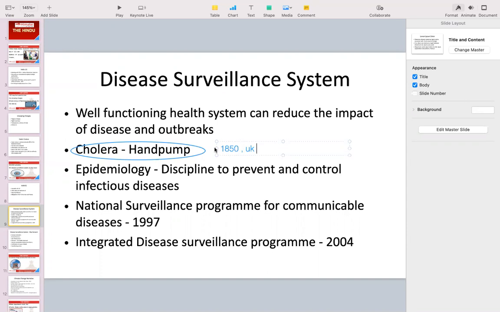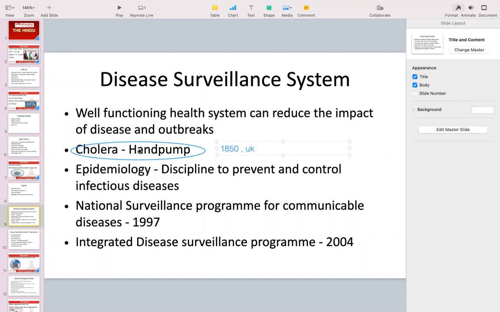A doctor identified that in a particular area, most of the people were taking water from the same hand pump, where there was only one hand pump available, and there the most infections occurred. So he simply removed the handle of the hand pump, because cholera is a waterborne disease, and when everybody takes water from the same hand pump, everybody touches the handle of the hand pump. By just removing that handle, the number of cholera cases there drastically reduced.